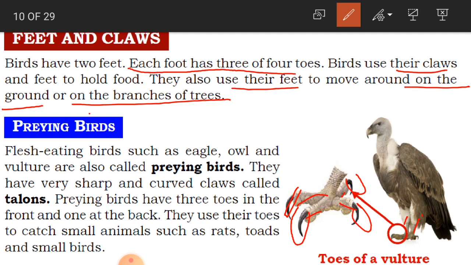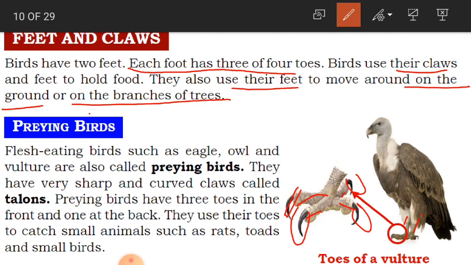Now, praying birds. Praying birds are birds which kill animals and eat them. Here in the picture you have a vulture. This is a wild bird because it eats animal flesh. Flesh-eating birds such as eagle, owl and vultures are also called praying birds.